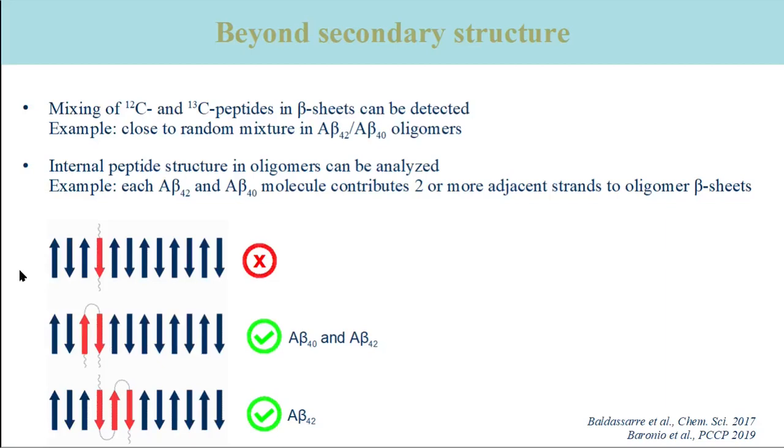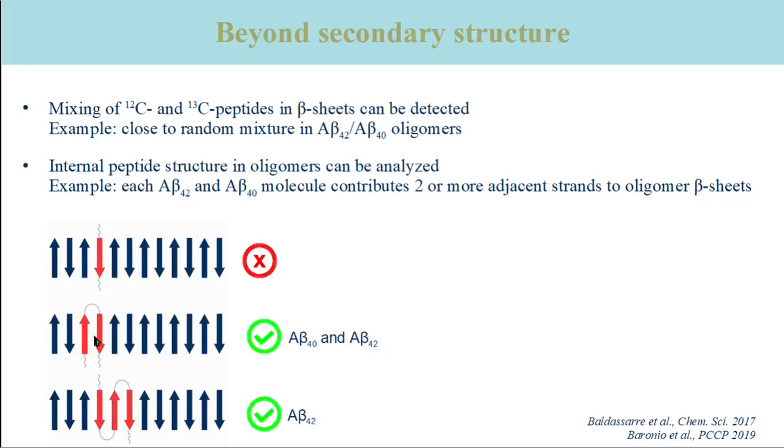On the top, the labeled peptide contributes only a single strand to the beta sheet. In the middle, it forms a hairpin, and on the bottom a 3-stranded sheet. There is more coupling between the 13C groups in the hairpin than in the single strand, and there is even more coupling in the 3-stranded sheet than in the hairpin.